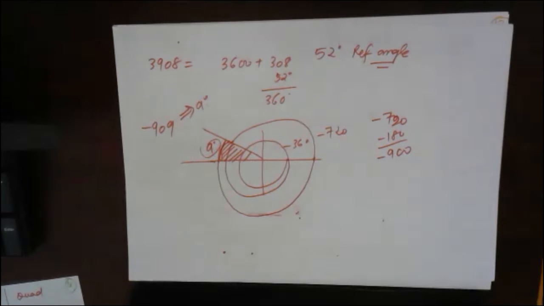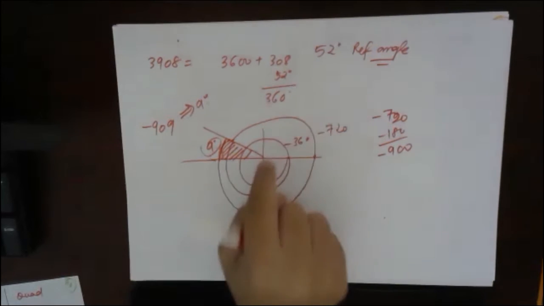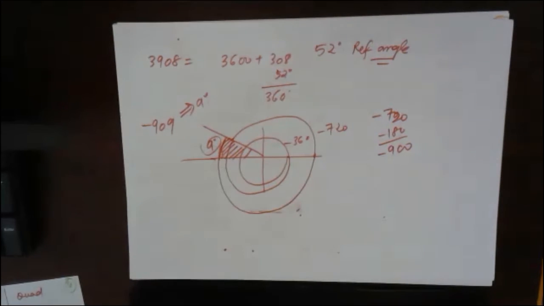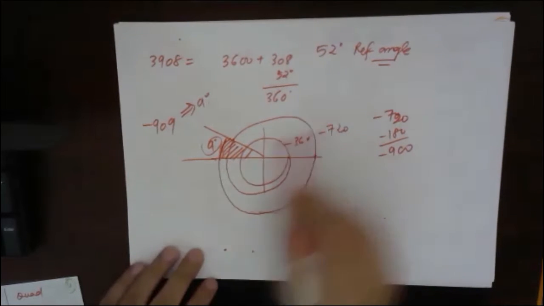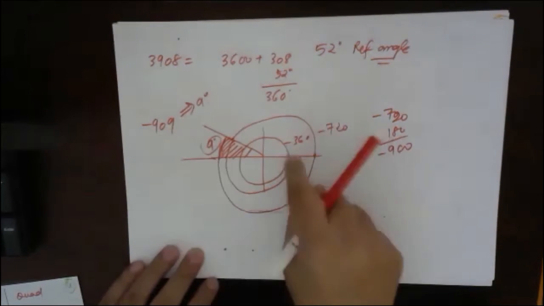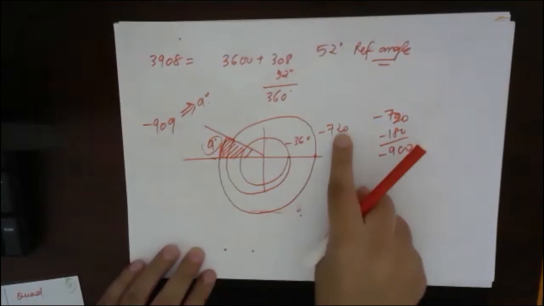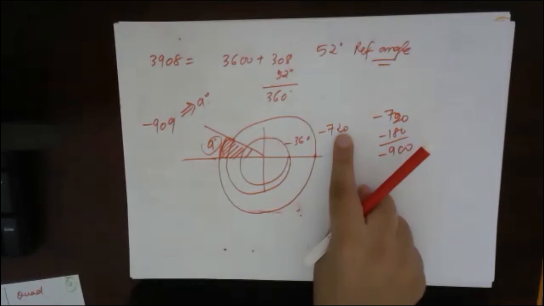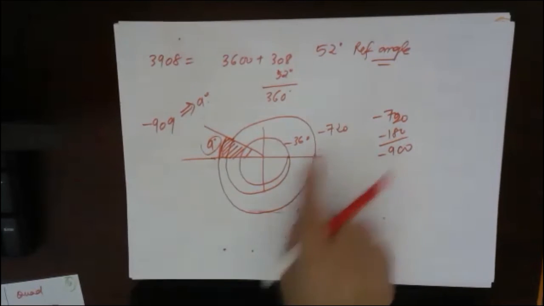Ashwin, just wait. First I told you to find the reference angle, you need this one. Because for minus 909, you need to find how much rotation you have made, that is minus 720. Understood, Karthik? Okay, fine.